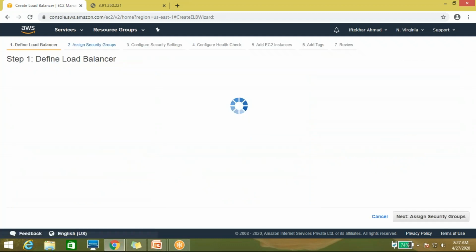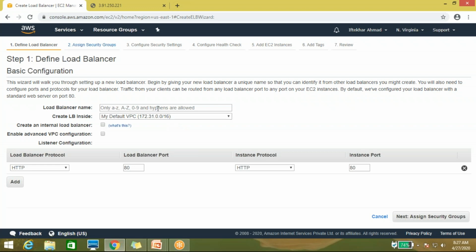So create the classic load balancer. Put the load balancer name, classic ELB, elastic load balancer. This shows the VPC. Here you can see the option to create an internal load balancer.